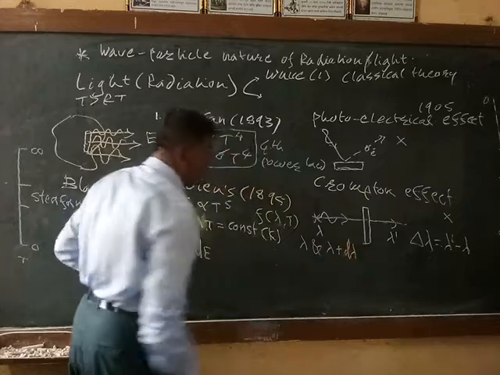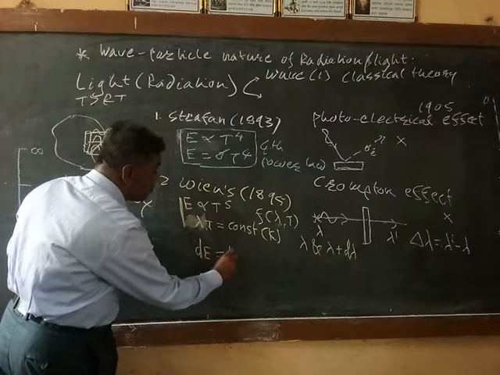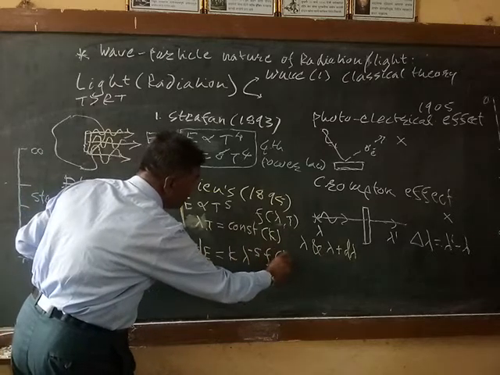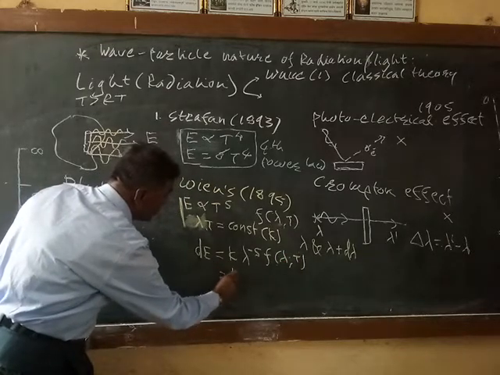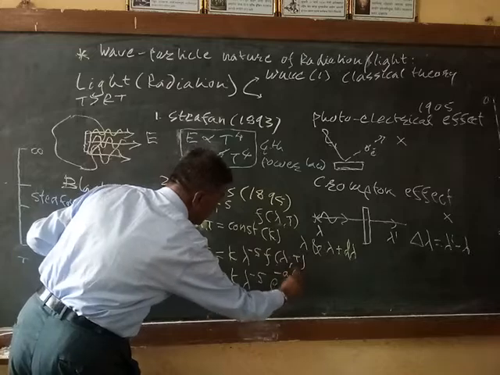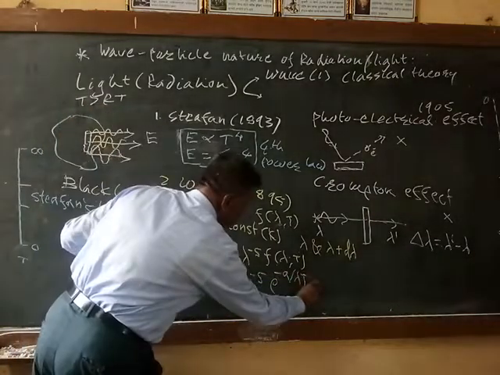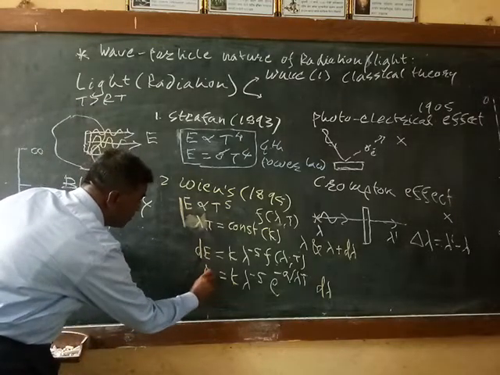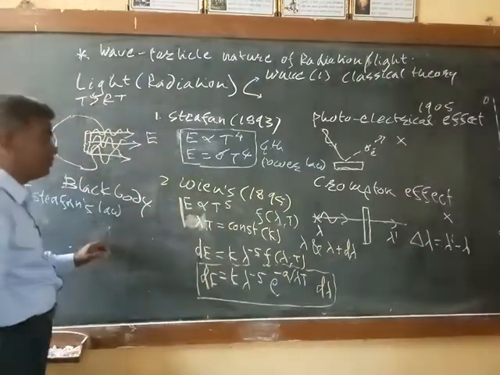The energy emitted in the wavelength range d lambda is dE, equal to some constant into lambda to the power minus 5 into a function of lambda and T, which is found to be K into lambda to the power minus 5 into e to the power minus a divided by lambda T, into d lambda. This is Wien's displacement law.